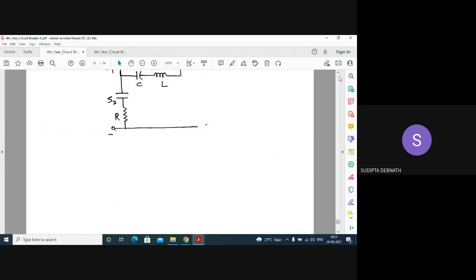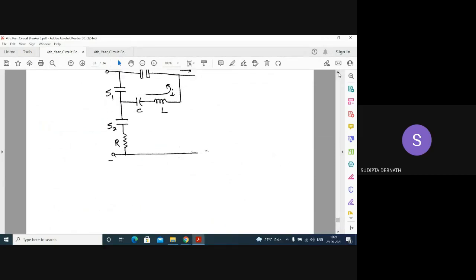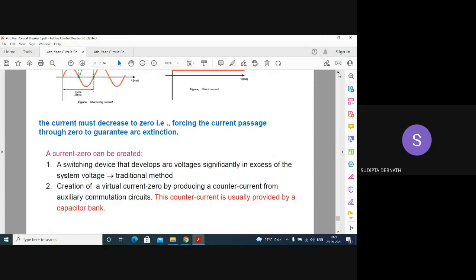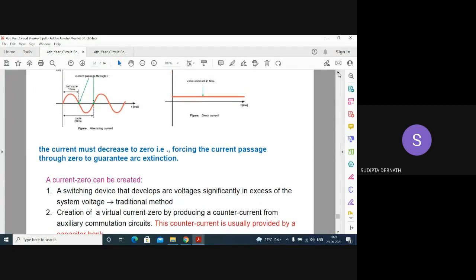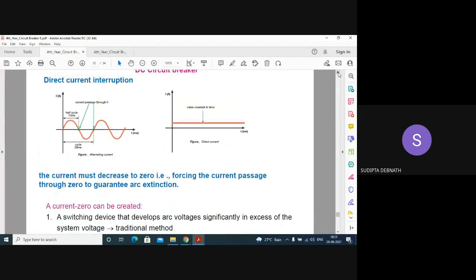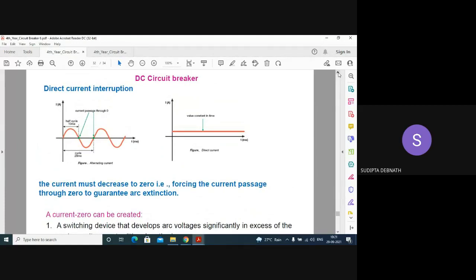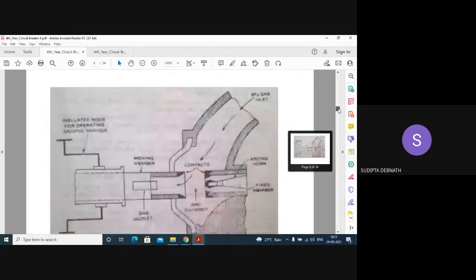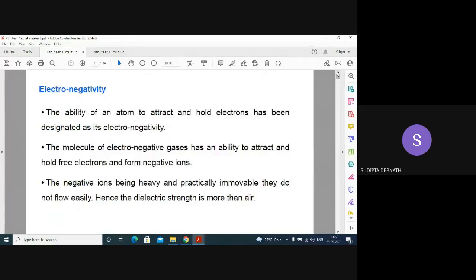You won't be getting any question like, describe the operation of a DC circuit breaker. It may be asked, what is the principle of arc interruption in a DC circuit breaker. Okay. So this is all about the circuit breakers.